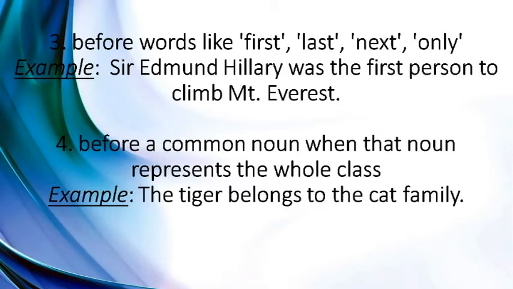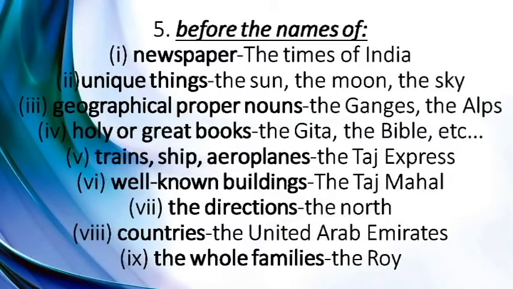So, the tiger belongs to the cat family. Here we are saying the cat family because it is a family of cats. It's a whole class, not only a single cat. The definite article the is also used before the names of newspapers. For example, the Times of India, the Deccan Chronicle, etc. Unique things, in the sense which are very different, like the sun, the moon, the sky, the god, etc.